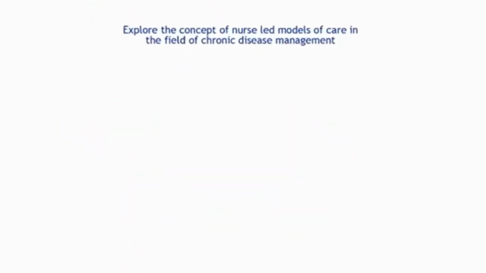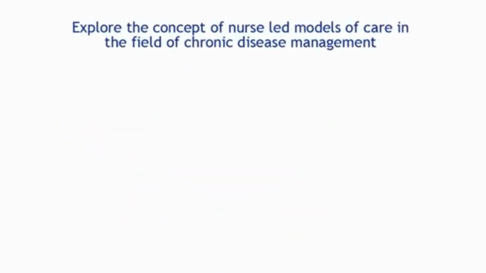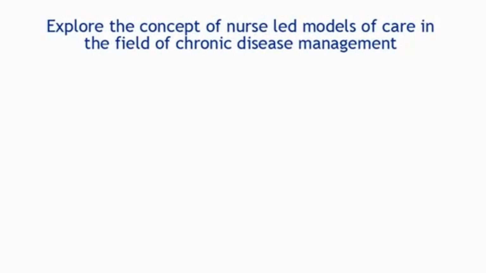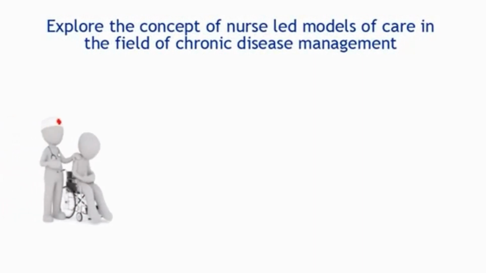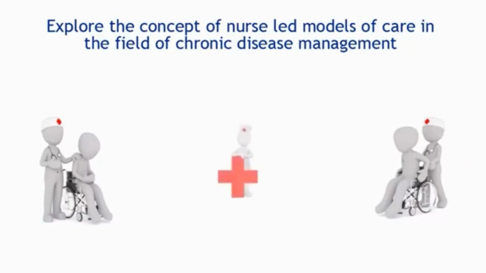So an initial scoping review objective may be to simply examine the nature of a body of evidence in relation to one or more of these factors. To provide an example, a scoping review may seek to explore the concept of nurse-led models of care in the field of chronic disease management.